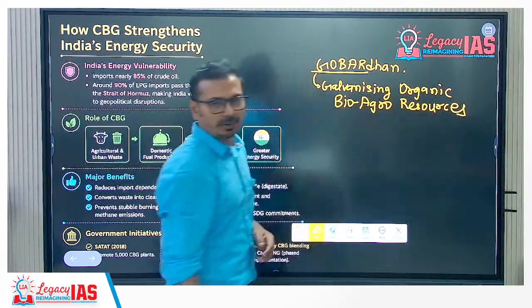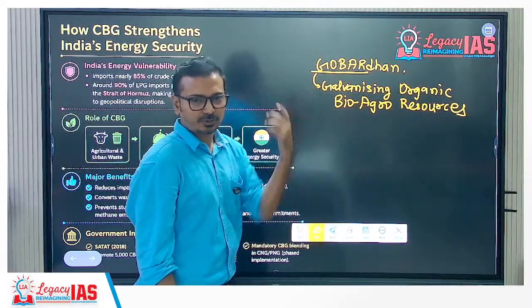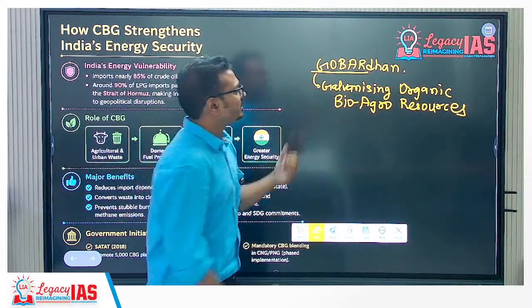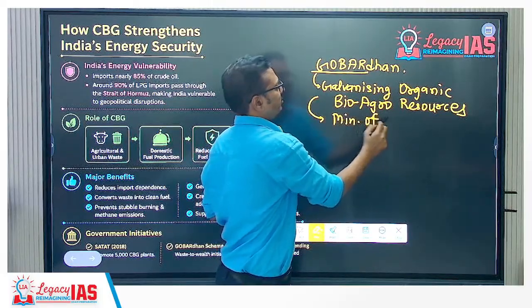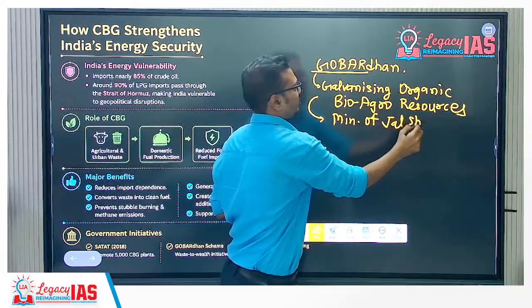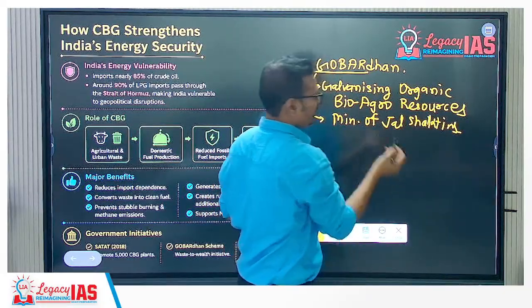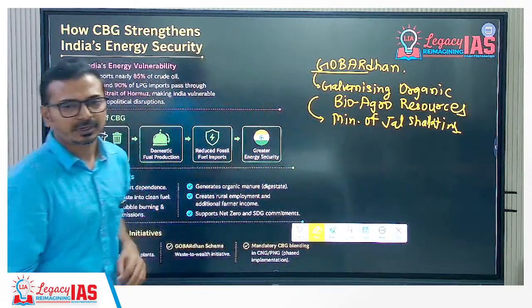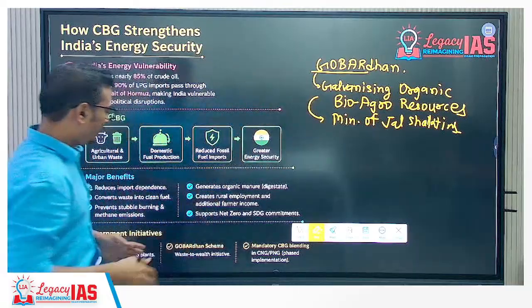This is the full form of GOBAR, and simply we can say it is waste to energy. This is under the Ministry of Jal Shakti, part of the Department of Drinking Water Supply and Sanitation. So this is one more scheme.